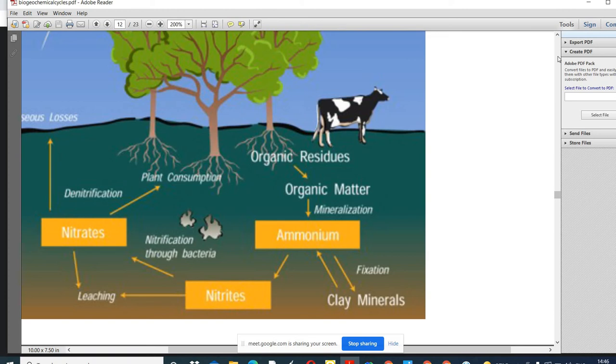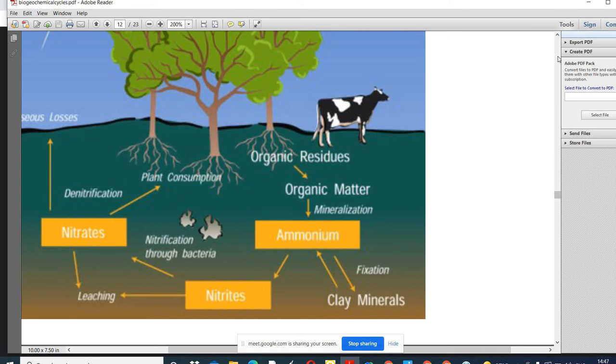So in that way nitrogen passes from producers to consumers. From the plants, nitrogen passes to consumers, to animals. So this is how the recycling is done.